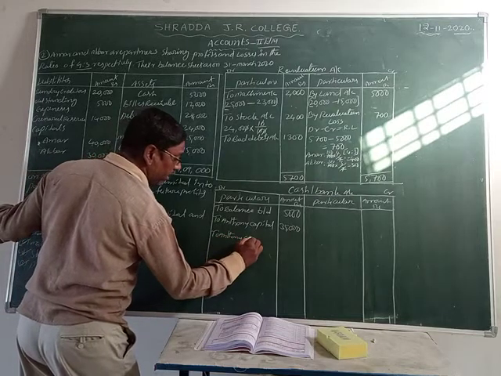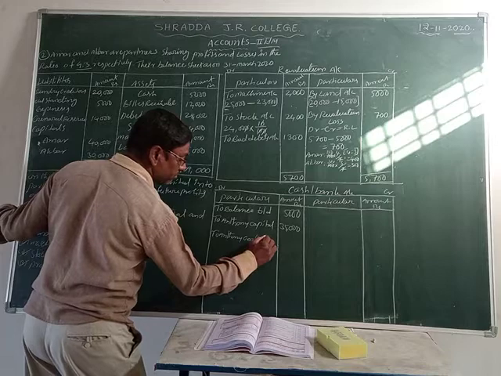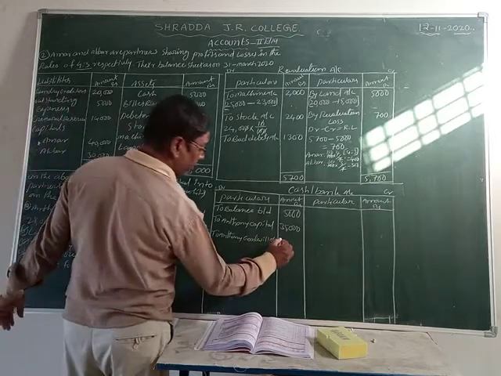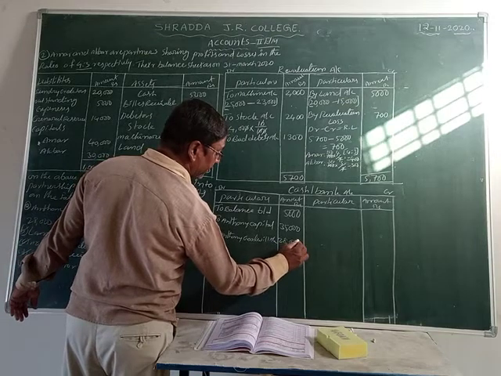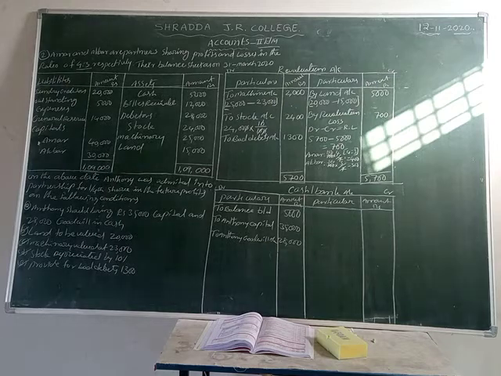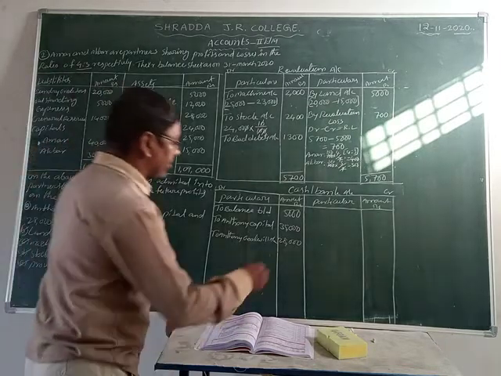Anthony's goodwill account, that amount is what? 28,000. Capital is 35,000. Goodwill is 28,000 rupees. So any cash goes out of the business in this account, no cash goes out of this business. That's why we can close the cash account.